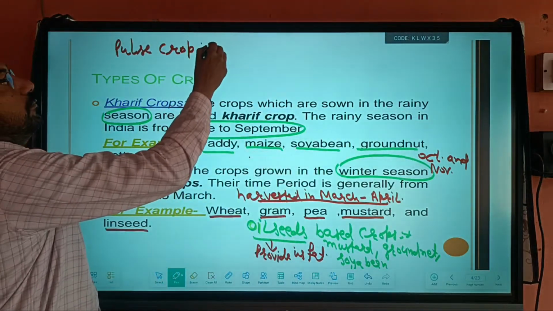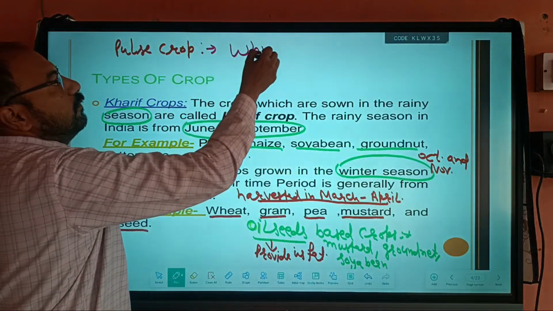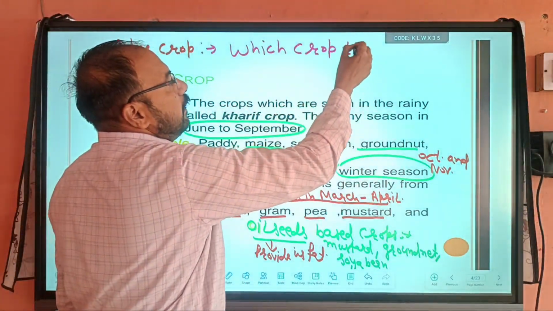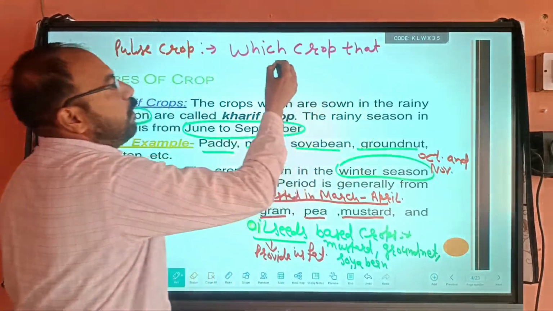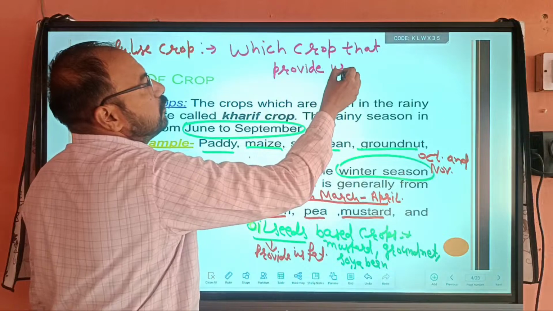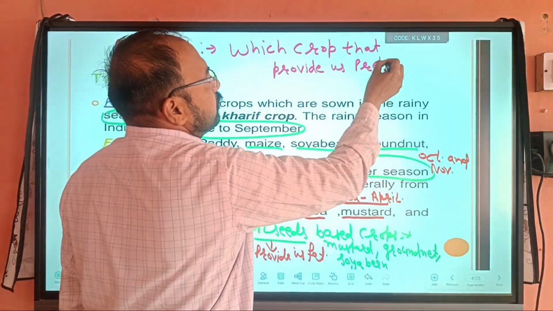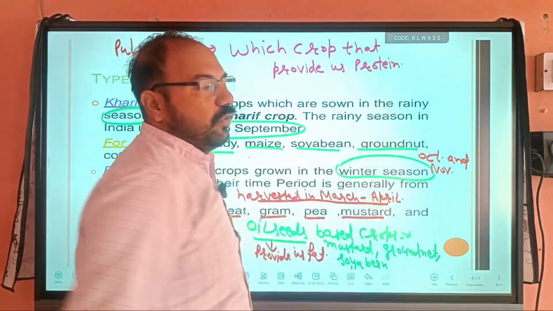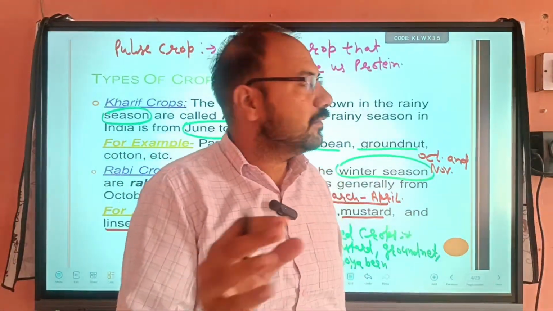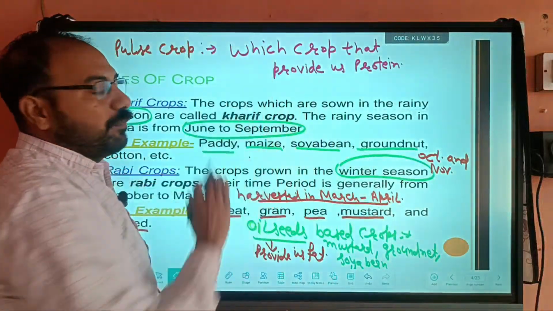So pulses are crops that provide us protein. Protein is the basic nutrient that helps in the formation of the muscles. So this is what pulses crops are.